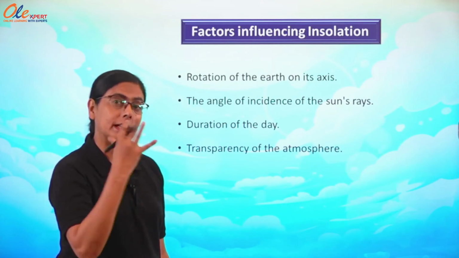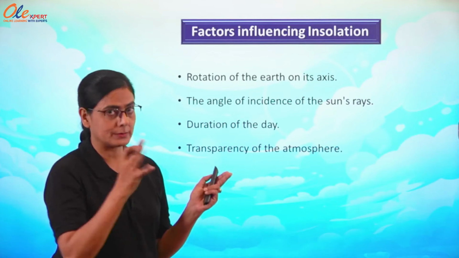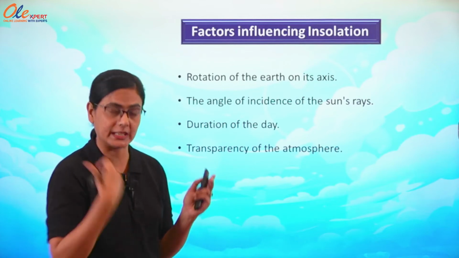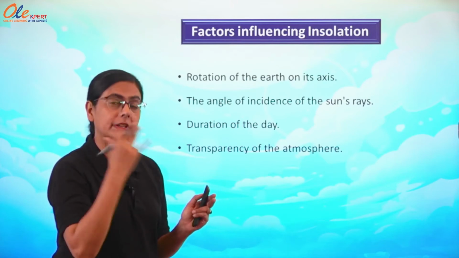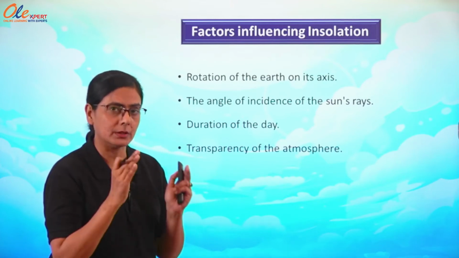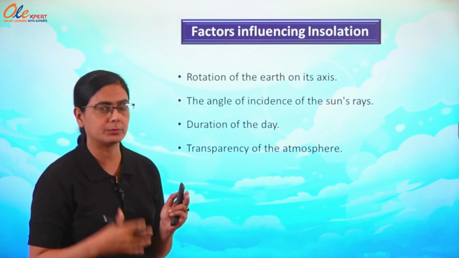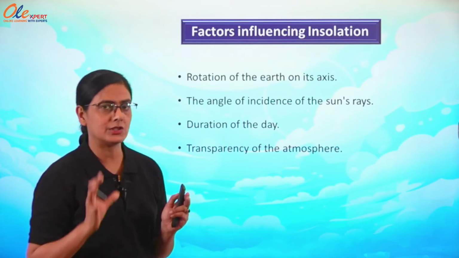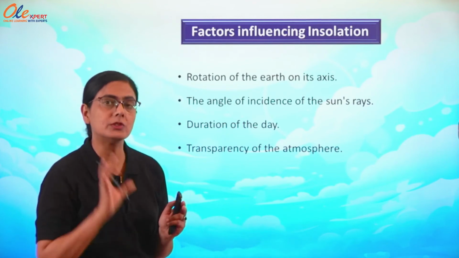Otherwise, if we got maximum energy it would not be possible to survive, and if we got the minimum, cold areas would be here, and it would also not be possible to survive. So, balanced energy from the sun is why we can survive here.